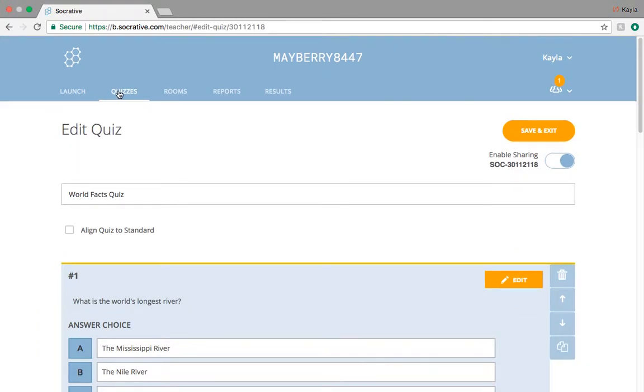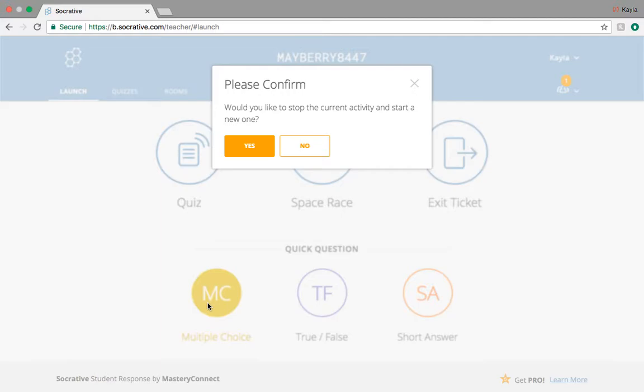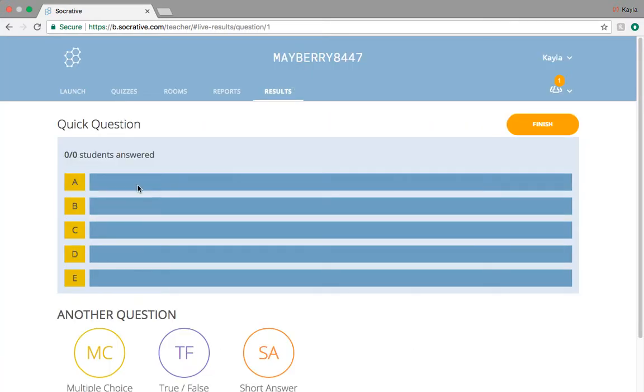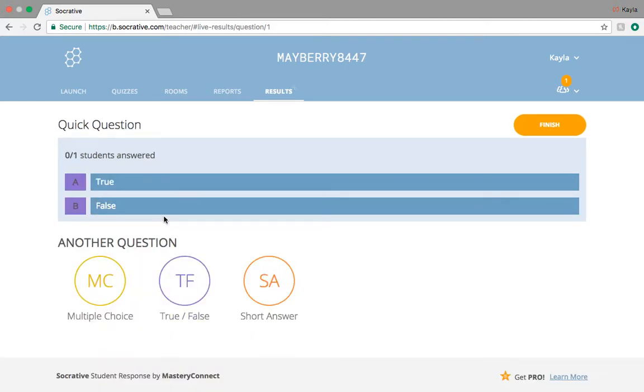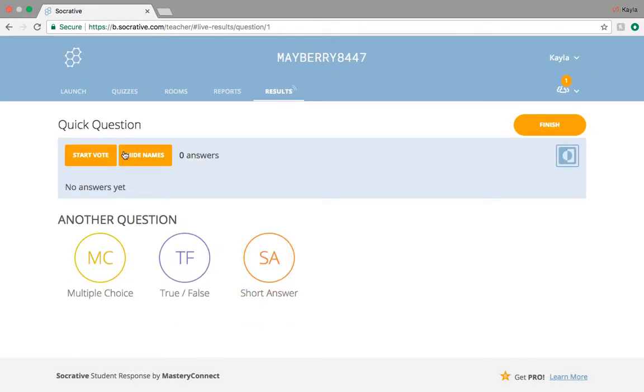And also, if you want to give them a quiz without having an already created quiz, you can do quick questions. So you could just ask them out loud a question and say A or B. They choose, and as soon as they submit it, you get live results. You can ask them a true or false the same way, or a short answer, and you can actually type in the question if you want. And they can vote if there's a whole class of people or more than two, or you can hide the names so that if this is displayed on the screen, other kids won't know the kids' answers. So that's a nice feature.